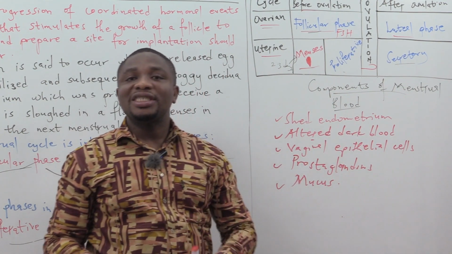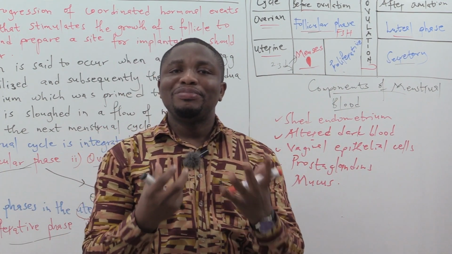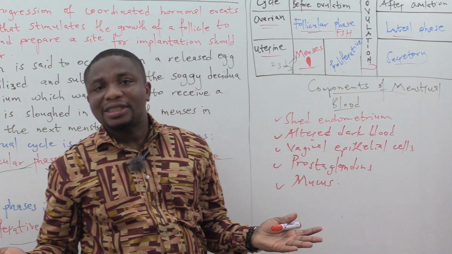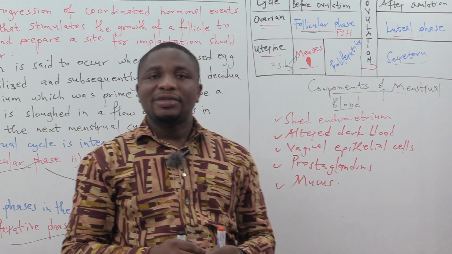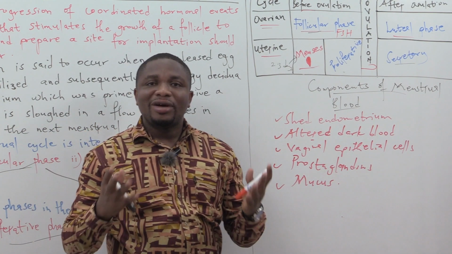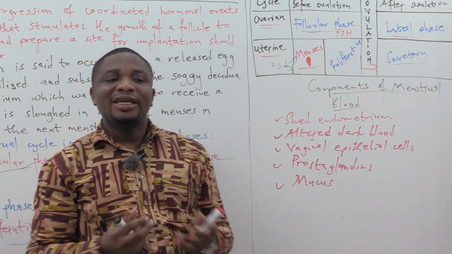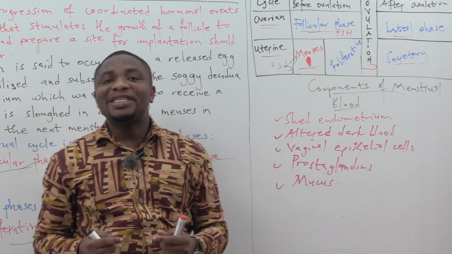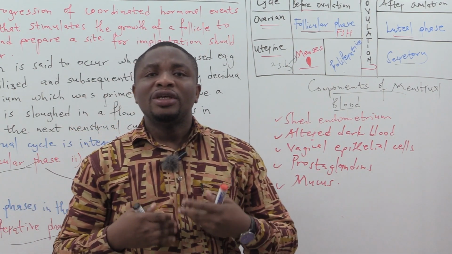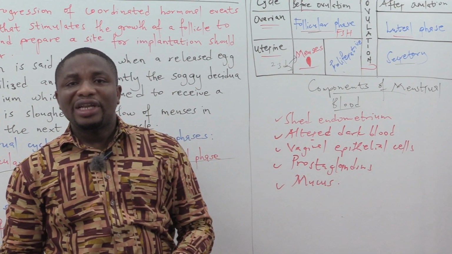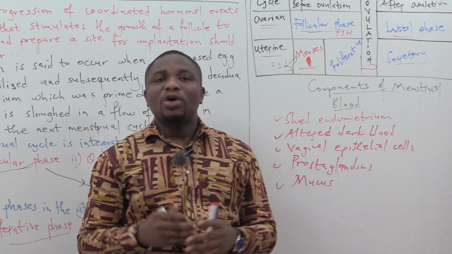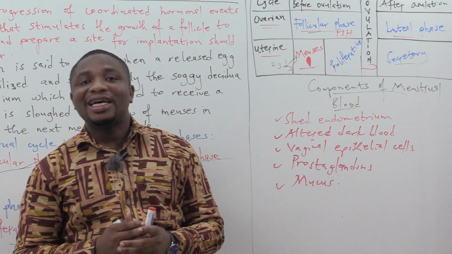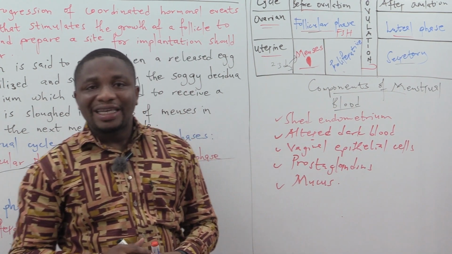The next one is going to be altered dark blood. That is when you are menstruating, you will see the blood being dark. It may even come in the form of clot in certain circumstances, because once you are having blood coming out, you may have clotting factors getting in there, causing the blood to clot. The next one, you have vaginal epithelial cells. As the blood is flowing through the cervix down through the vagina, it may go along with what? Weaken the vaginal epithelial cells. So you may have vaginal epithelial cells in this menstrual blood.